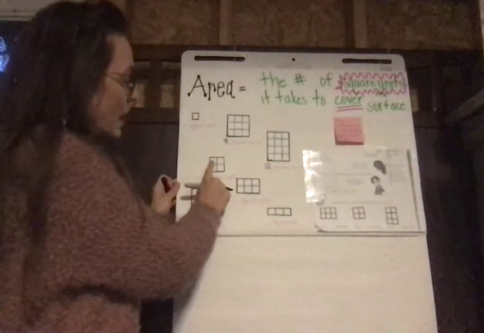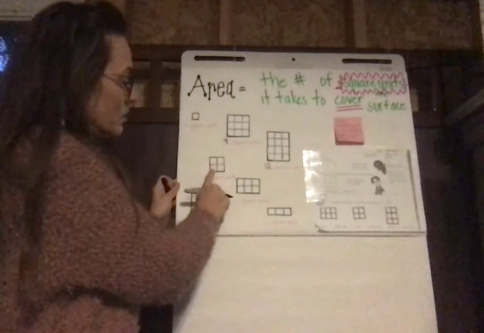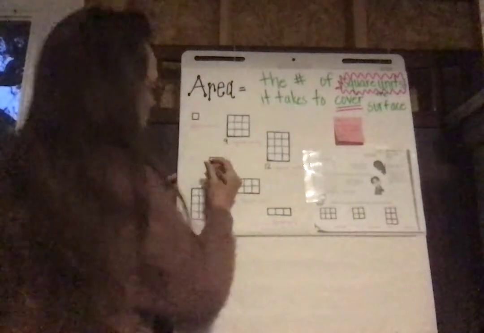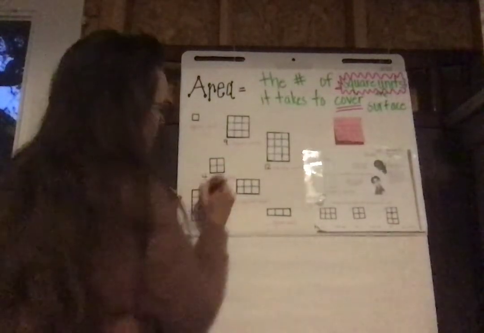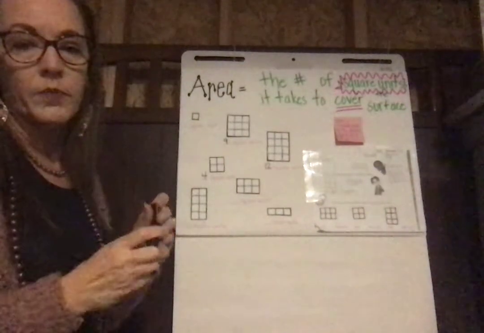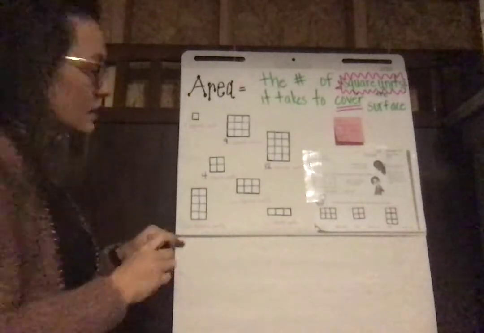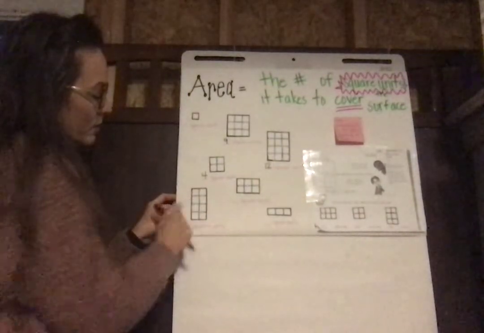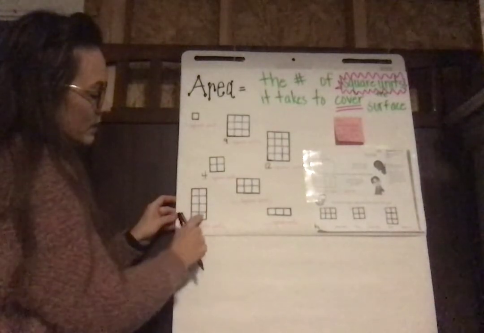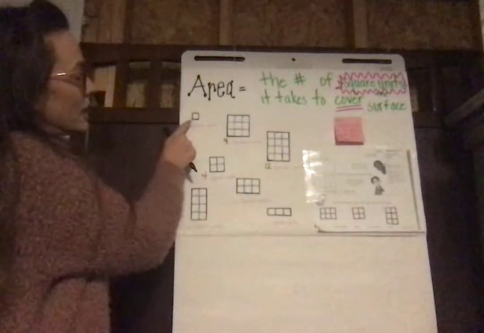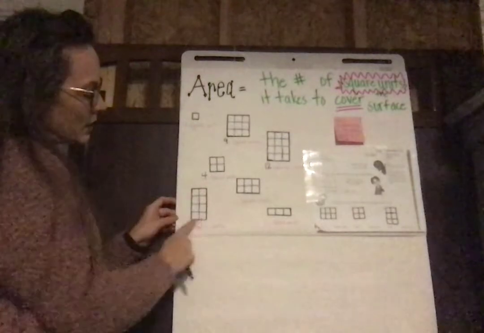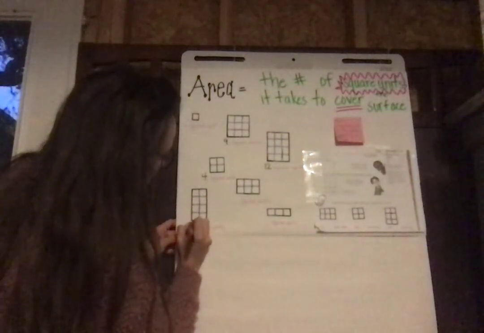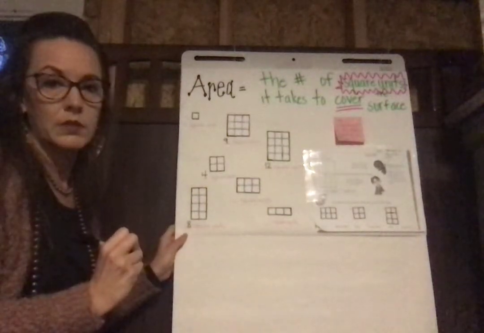That's right. I can count 1, 2, 3, 4. And since it takes 4 squares to cover that area or that surface, I know that the area is 4 square units. Let's count this one. 1, 2, 3, 4, 5, 6, 7, 8. Since it takes 8 of those square units to cover the surface, then I know the area is 8 square units.